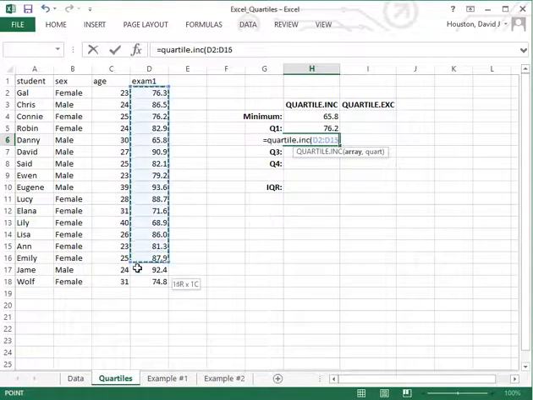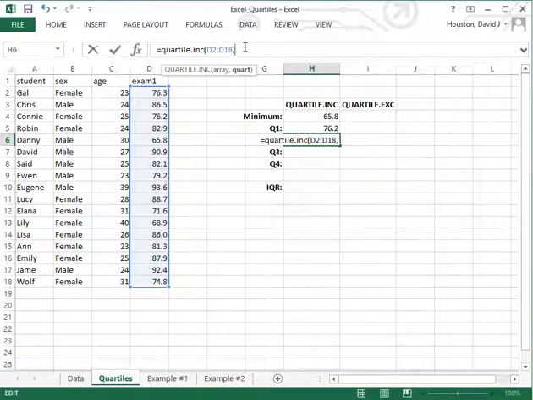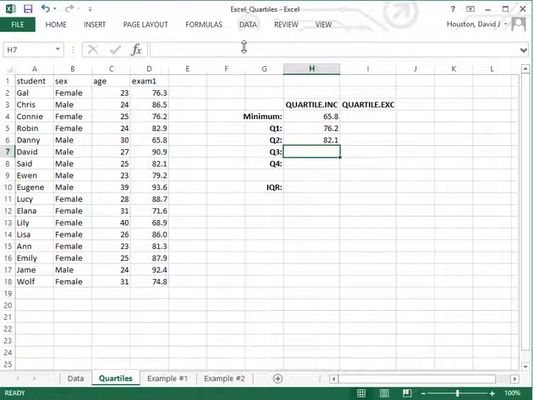Highlight the data range, comma, and you now see the options. I'll choose 2, close parenthesis. Choose a value of 2, close parenthesis, and now hit enter.